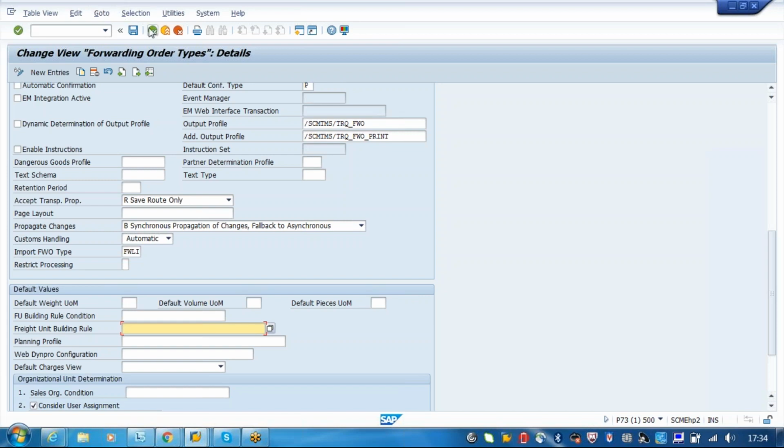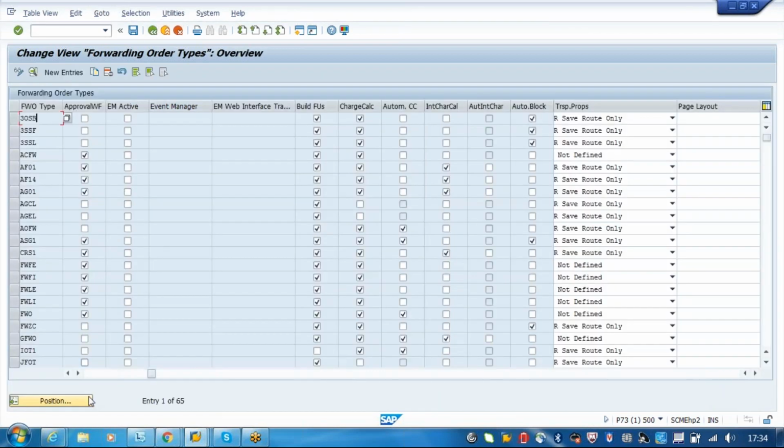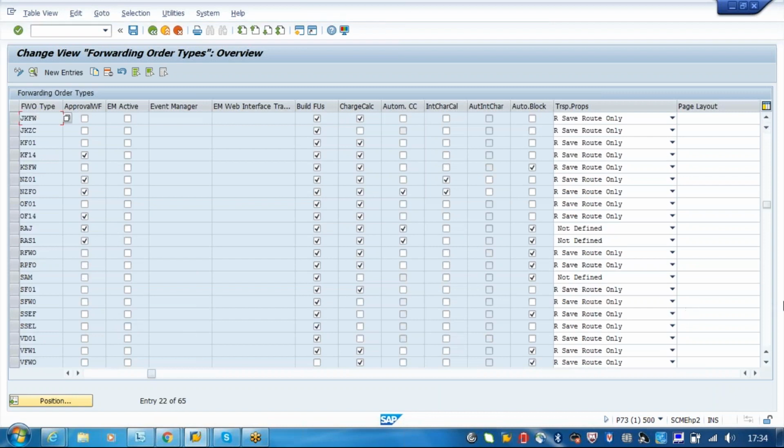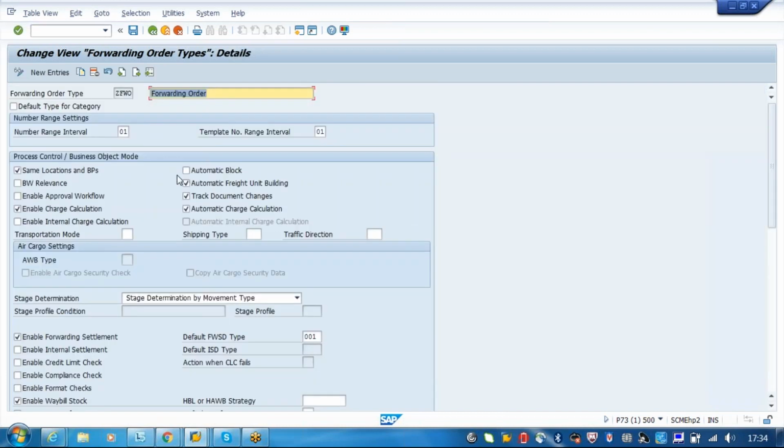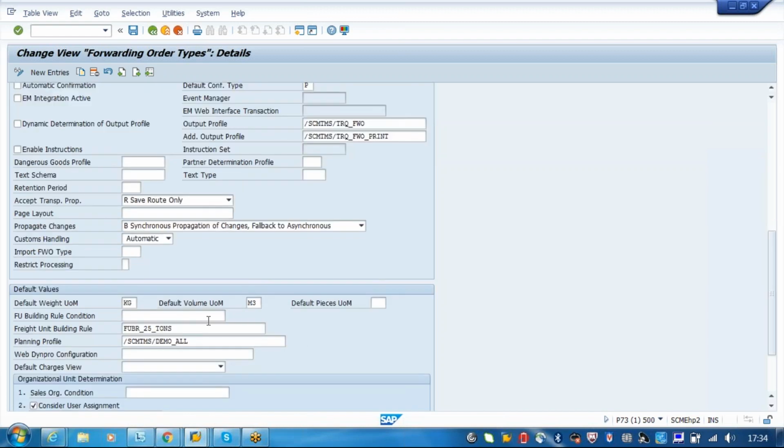Based on these two, the system will automatically try to create the freight unit. Based on this, I think we have seen ZFW, right? This is the one which will create the freight unit automatically, but how the system finds the freight unit is based on this rule.